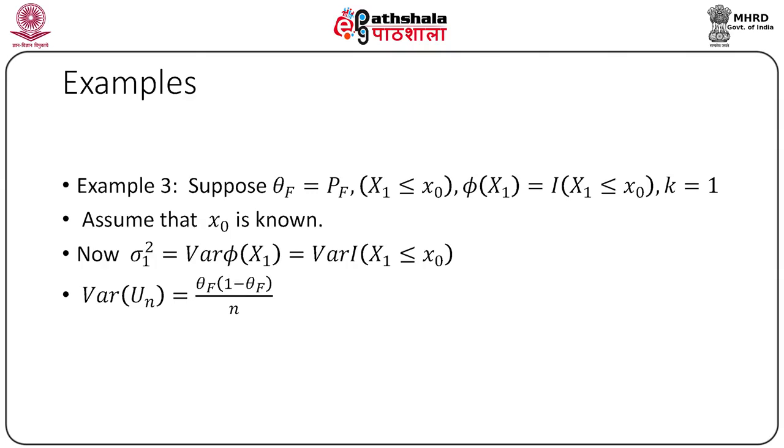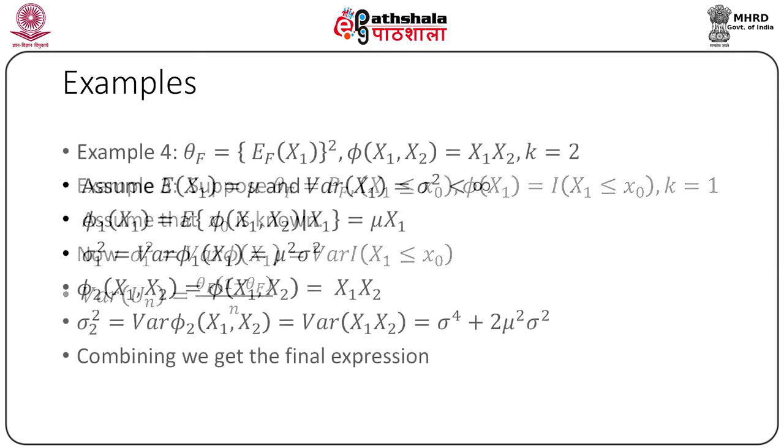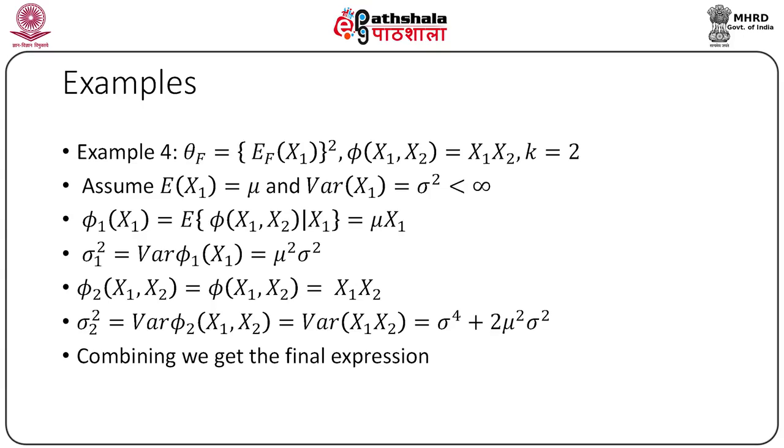Then, since indicator x1 less than equal to x0 takes the value 0 and 1, the distribution is Bernoulli with success probability theta f. Thus, we get using the conventional results that sigma 1 square is variance of phi x1, that is variance of a Bernoulli random variable with success probability theta f, which is nothing but theta f into 1 minus theta f. Thus, finally we get the variance of Un as theta f into 1 minus theta f divided by small n.